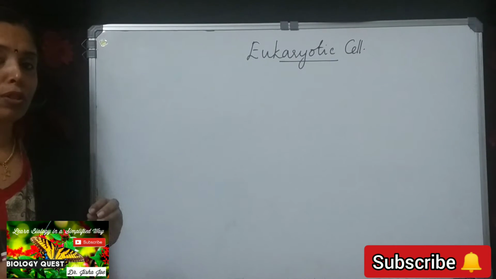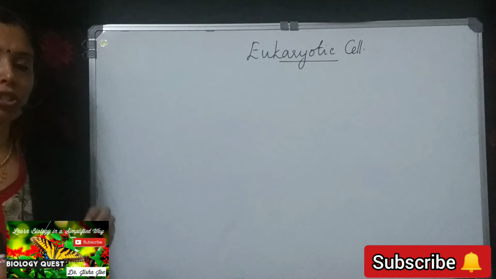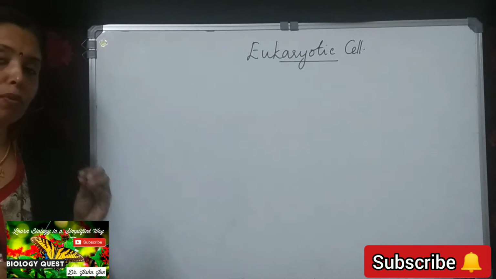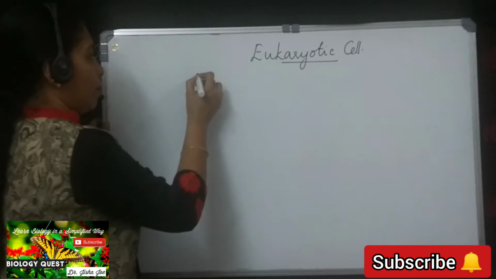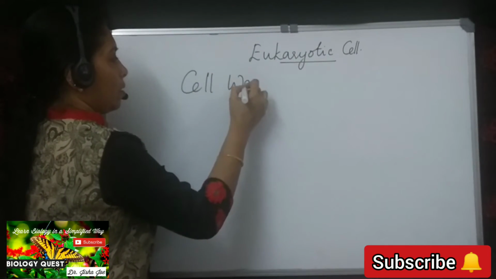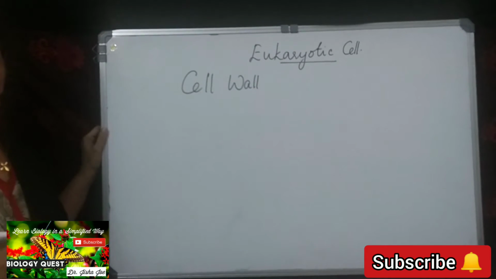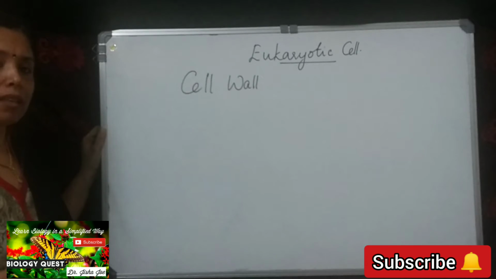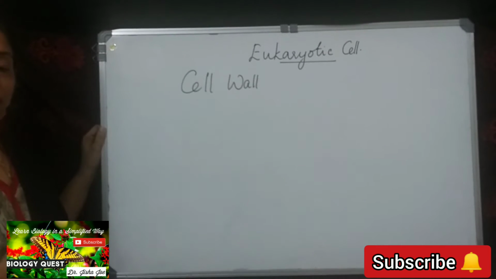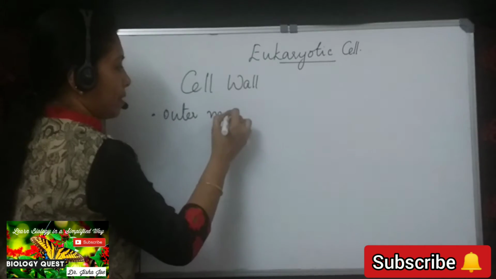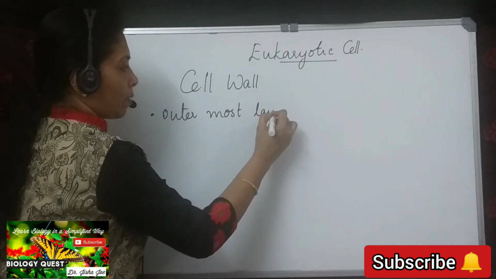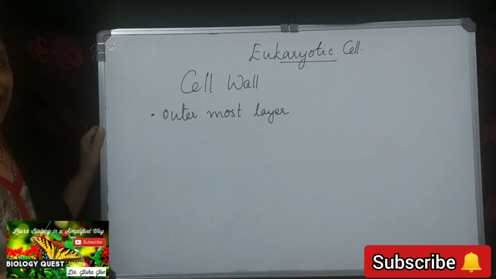Now we shall move on to the study of the structure of cell wall, which is the outermost boundary in plant cell. Cell wall forms the outer covering, a layer seen outside the plasma membrane in the case of plant cells. Cell walls are also present in fungi. So it is the outermost layer in plant cells. Cell wall is absent in animal cells.